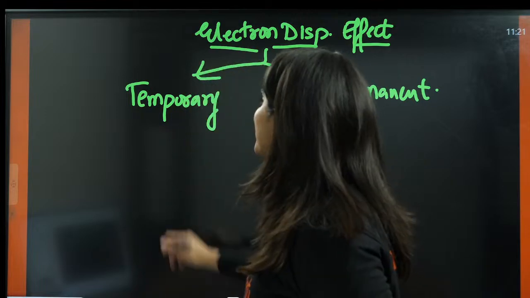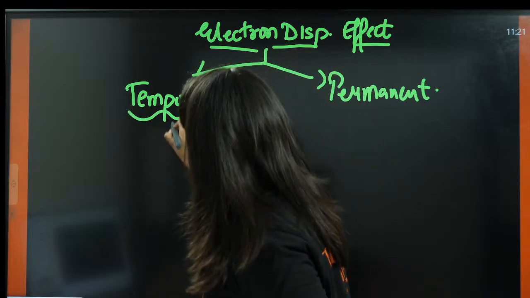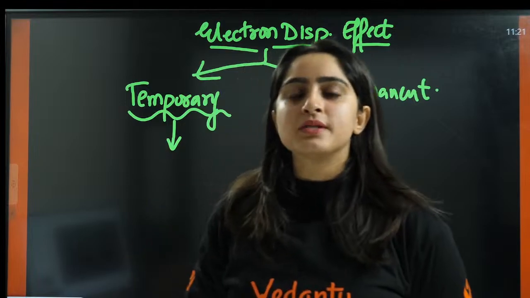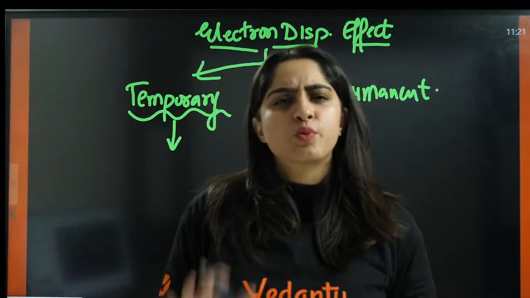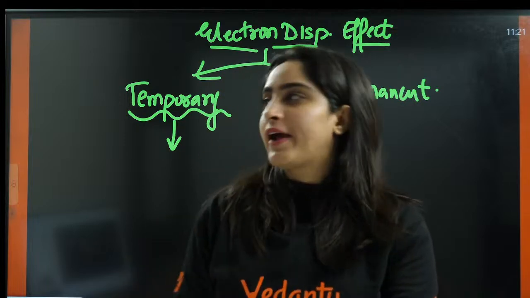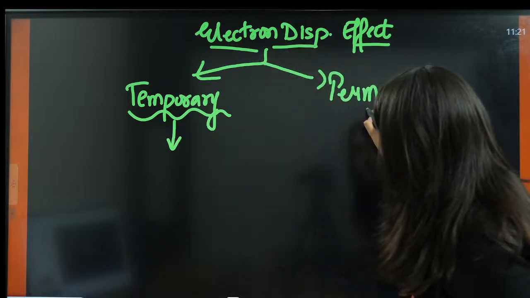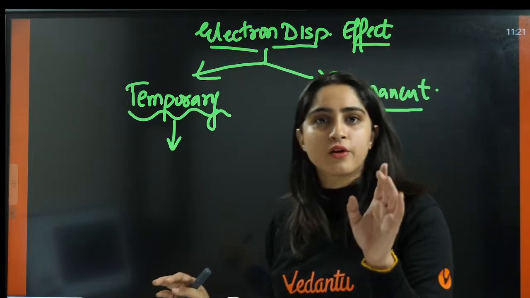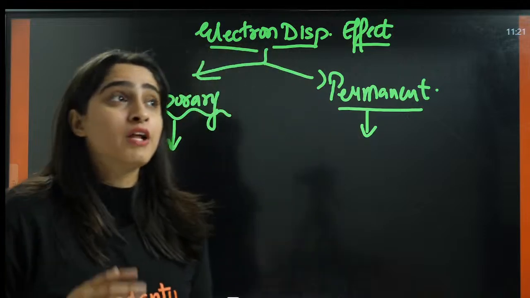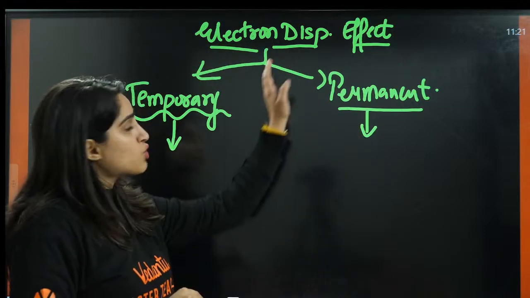Okay, let's start. What are temporary effects? What are the examples of temporary effects? Can anybody please tell me? We will understand all the effects, temporary and permanent, one by one. GOC is all about these electron displacement effects, and you will be asked so many questions based on these.